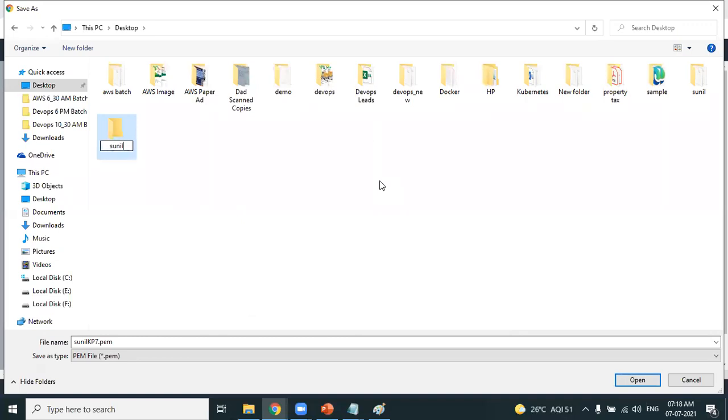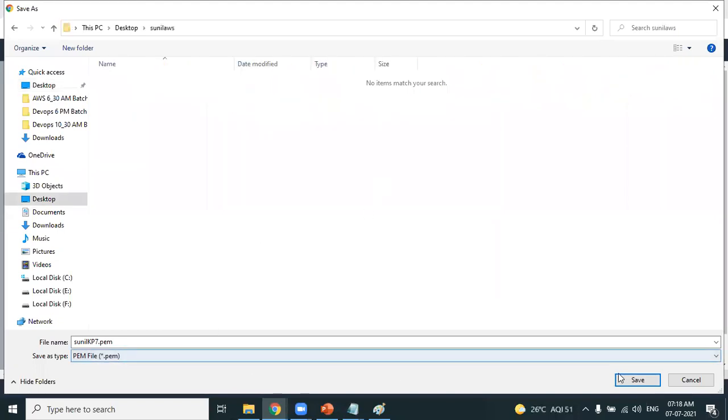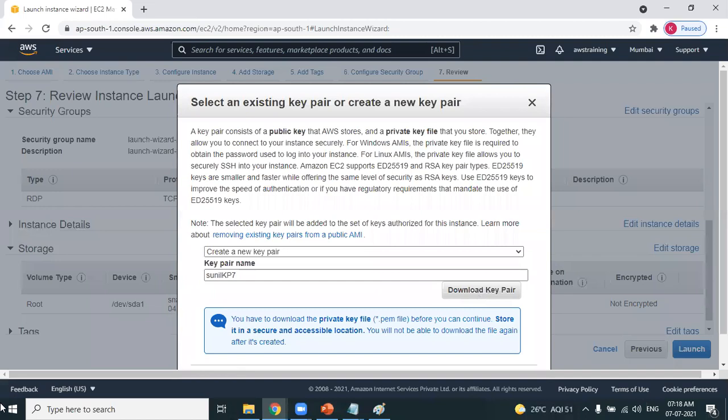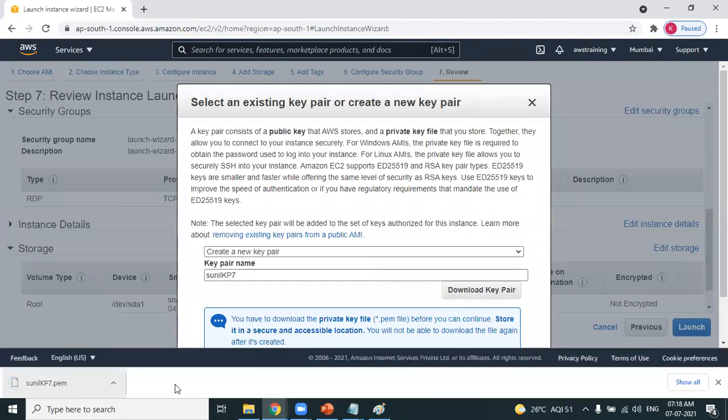with the name Sunil folder, with my name. Okay, it's already there. In this particular folder, I am saving my key pair. On my desktop, I have created a Sunil AWS folder, and I'm downloading the key pair into that folder. What is the file extension? .pem. I hope you have experienced it.